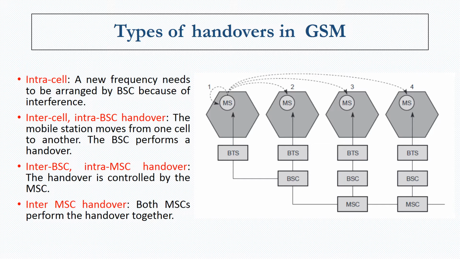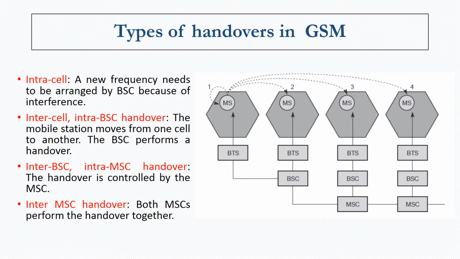In the second type, the mobile station moves from one radio cell to another. In that case, it moves under the control of a new base transceiver station, but both are under the same BSC, and hence the second type of handover occurs, called inter-cell but intra-BSC, because the same BSC handles both the radio cells.